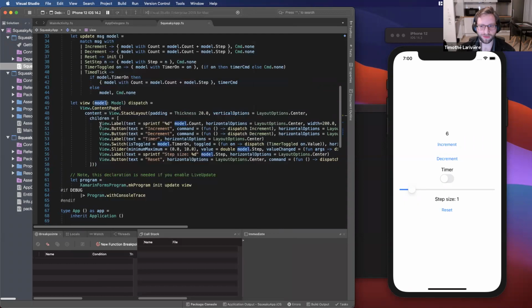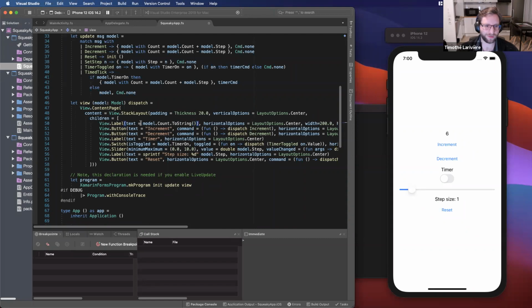For instance, if we take a look at the first label, it's currently saying 6, and it's taking that value from the model. Here we have label text equals sprintf "%d" model.Count, but it can be simplified to just string.